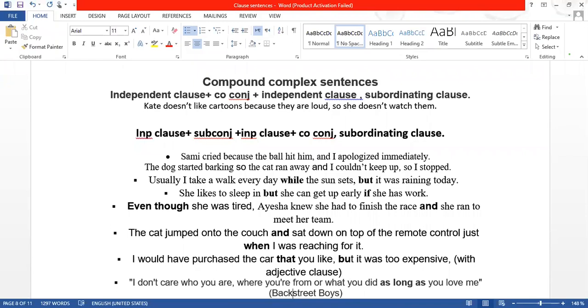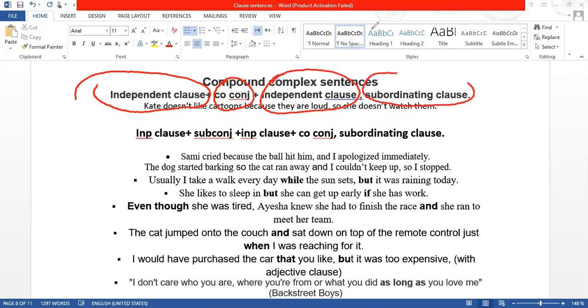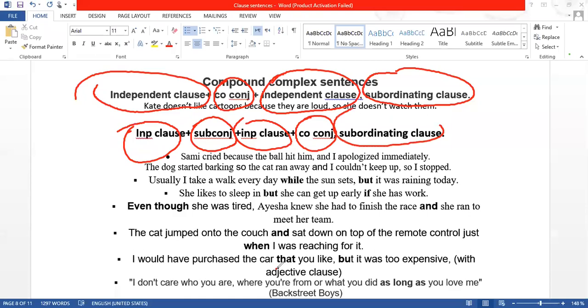So if you see this first one, the compound-complex sentence has again a formula, and the formula is that we have an independent clause, then a coordinating conjunction, then again an independent clause, and then a subordinating conjunction and then an independent clause. Another way to write it is an independent clause in the beginning, plus a subordinating conjunction, and then an independent clause, and then a coordinating conjunction, and then a subordinating conjunction.